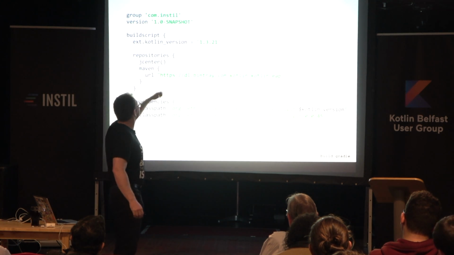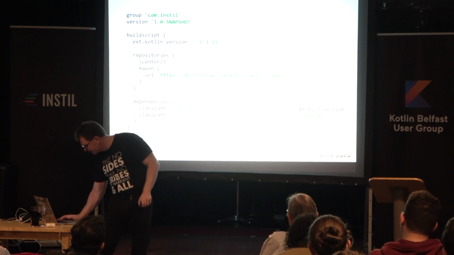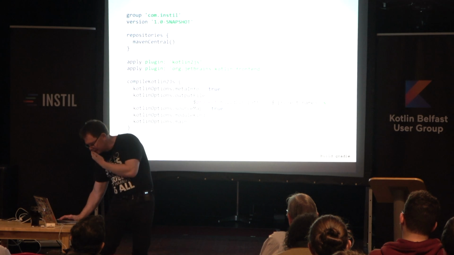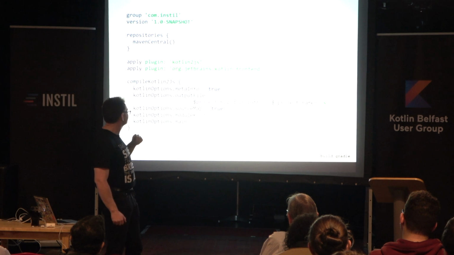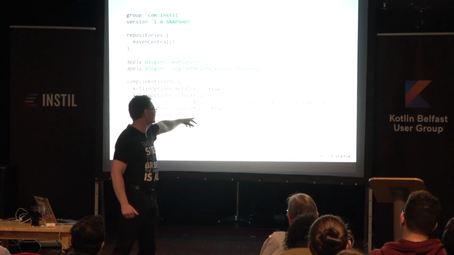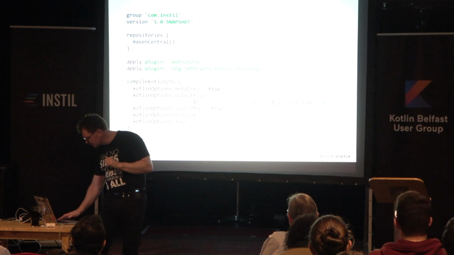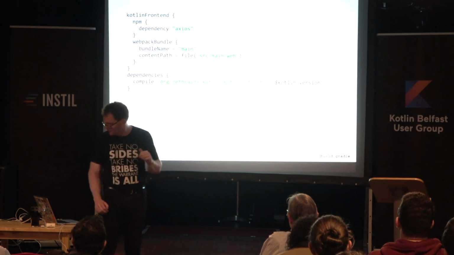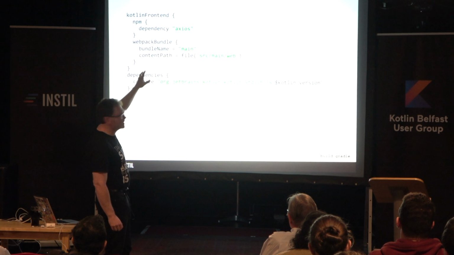So we're going out to a separate repo here to load in the plugin. We're listing it as a dependency. And then you see here, this is where we start putting in the options. We can specify what kind of modules we're going to be loading from. We specify the name of the JavaScript file that we want all our stuff compiled into. We can specify the names of the node modules that we want to go out and load. So you see there, I'm going to use the Axios library for contacting RESTful services.